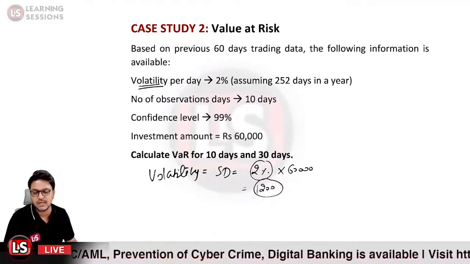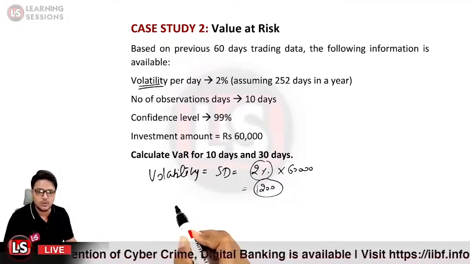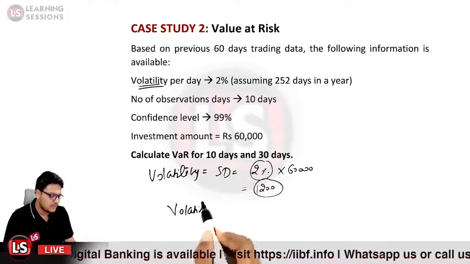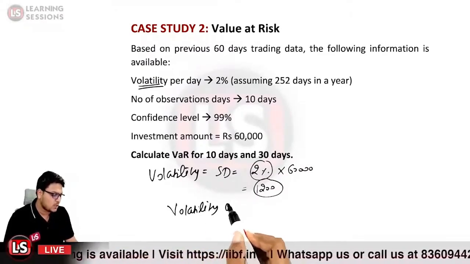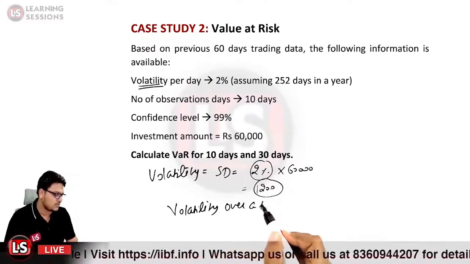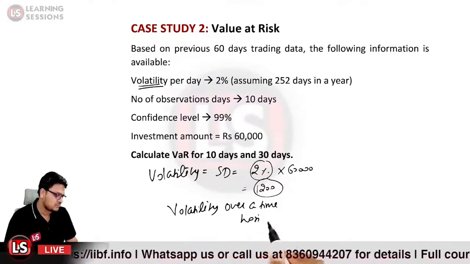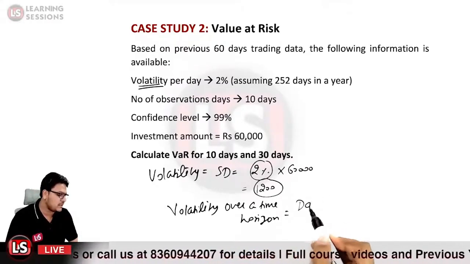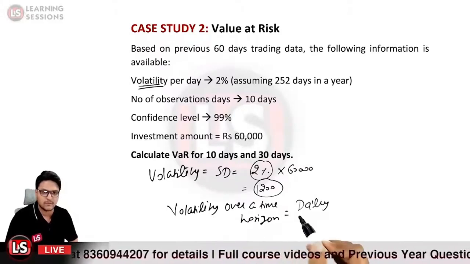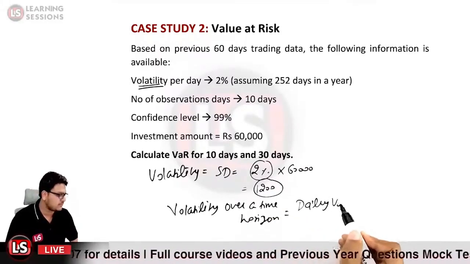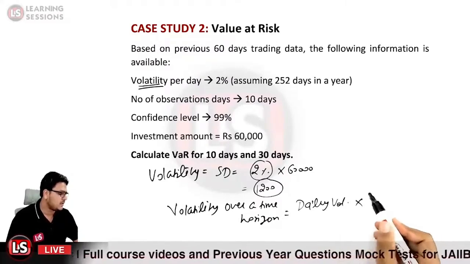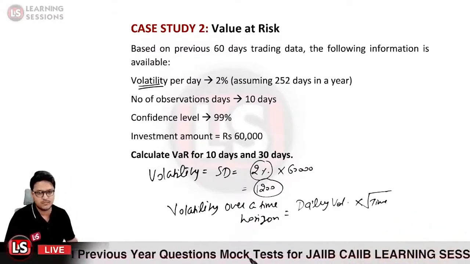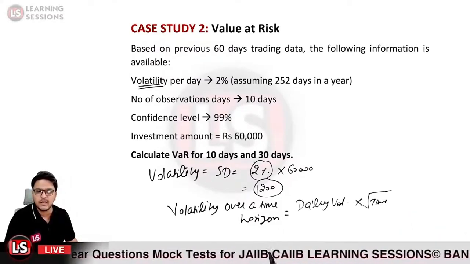If you remember, we have the formula related to volatility, that is a standard deviation over a time horizon. Volatility over a time horizon will be equal to the daily volatility that we calculated above, that is 1200, multiplied by the square root of the time horizon for which we need to calculate the volatility itself.